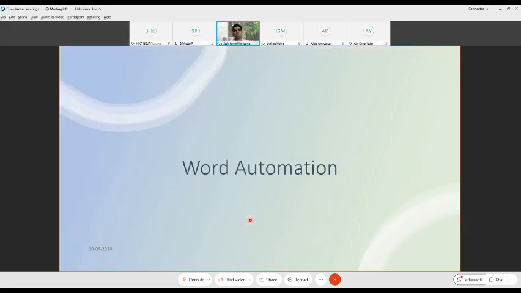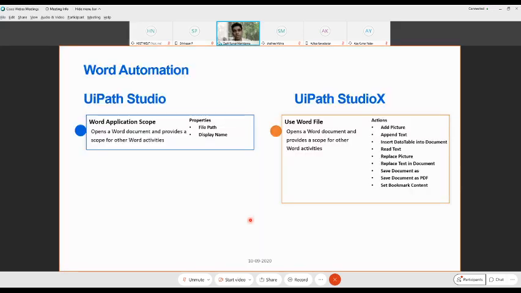Now let's quickly talk about Word automation. Word as such is a very new introduction into the environment. Earlier, Word automation was done in a different way altogether. They used to create the entire content in a notepad, and then, just like how you do mail merge, they used to replace the text at the appropriate locations by identifying the strings. So it was more like doing a string replace back then.